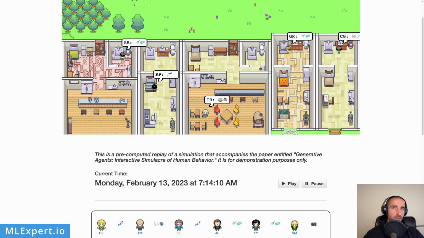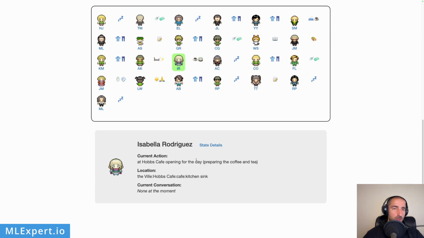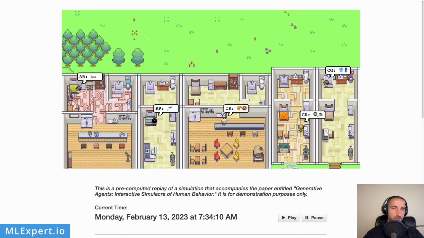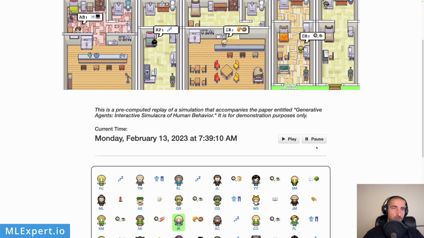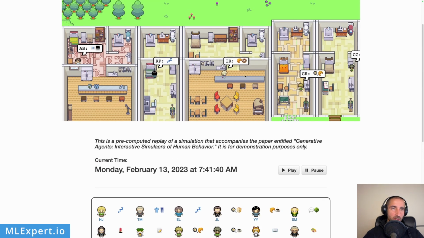And you can see that almost everyone else is waking up. But of course, Isabella is much, much earlier compared to everyone else. So Isabella has already opened the coffee, and she's now setting out. So she's preparing the breakfast. And you can see that the other agents right here are looking for breakfast themselves.